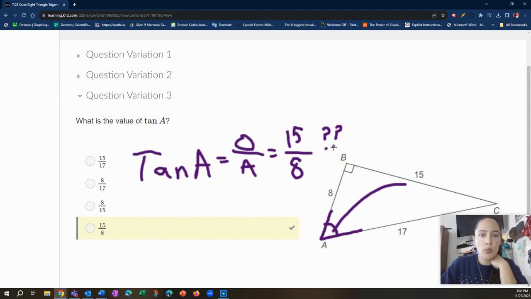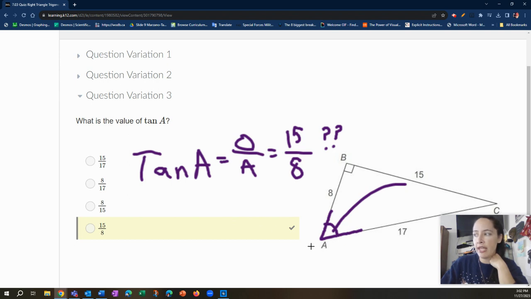Opposite and adjacent will always refer to the legs of a right triangle, so not the hypotenuse. The legs of a right triangle refer to the O or the A, and the H in SOHCAHTOA, the hypotenuse, will always be the hypotenuse. So tangent won't use the hypotenuse in its ratio relationships, but cosine and sine will. Okay? All right, so 15 over 8.